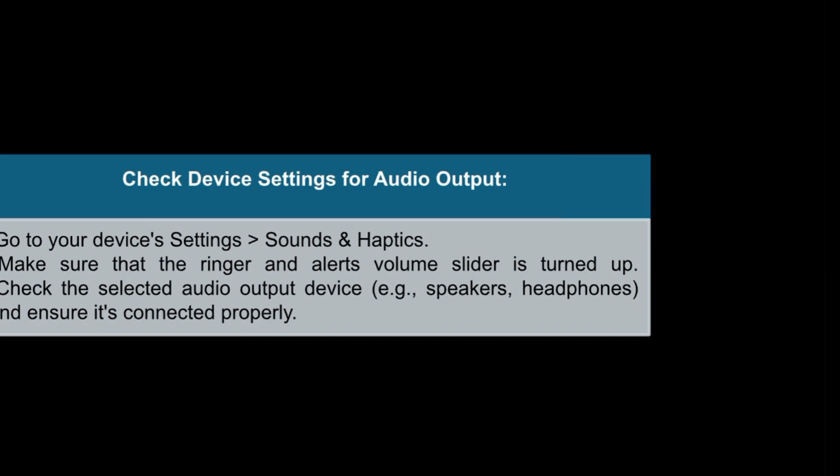Then check device settings for audio output. Go to your device settings, sounds and haptics. Make sure that the ringer alerts volume slider is turned up. Check the selected audio output device, for example speakers, headphones, and ensure it's connected properly.